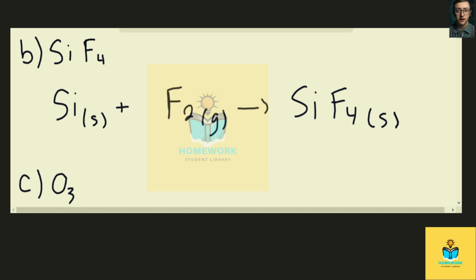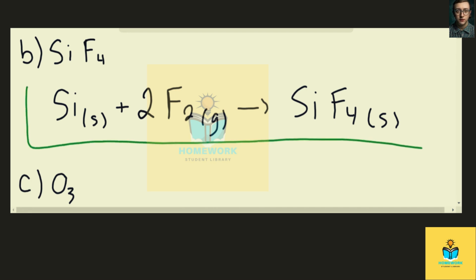Now we just need to put in our coefficients to balance out the equation. So that is 2 in front of fluorine, and now everything is balanced out. And that is our standard formation equation for this compound.